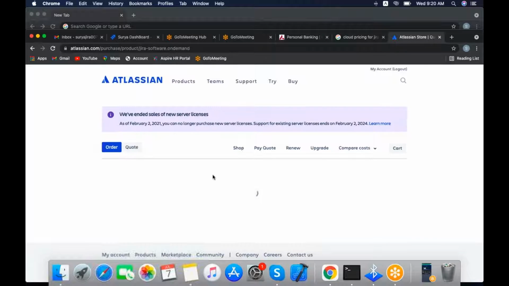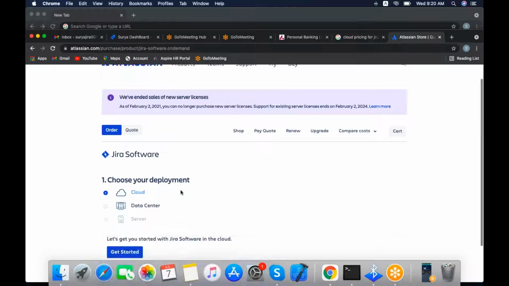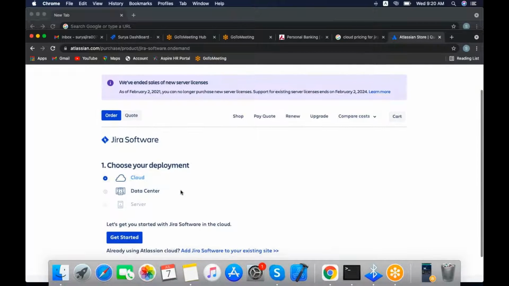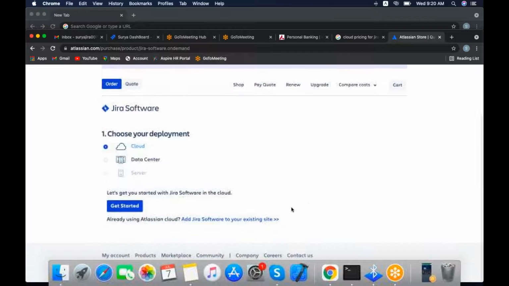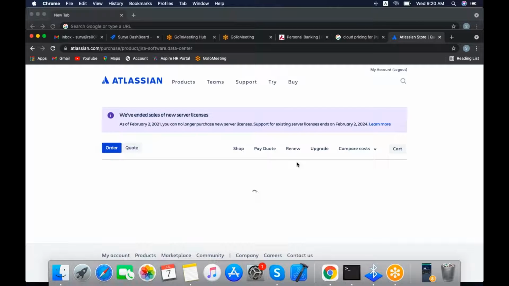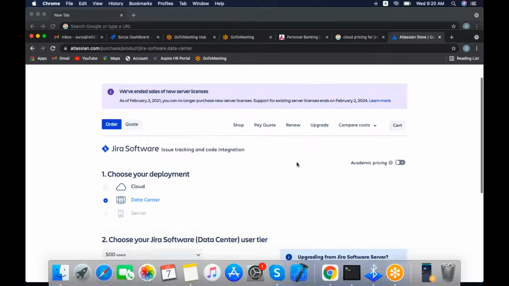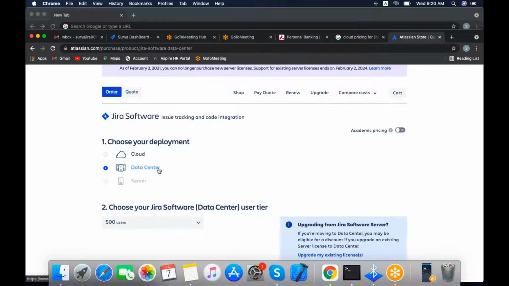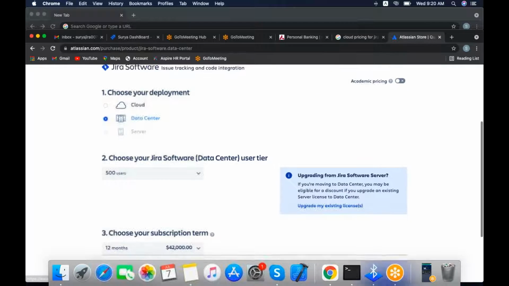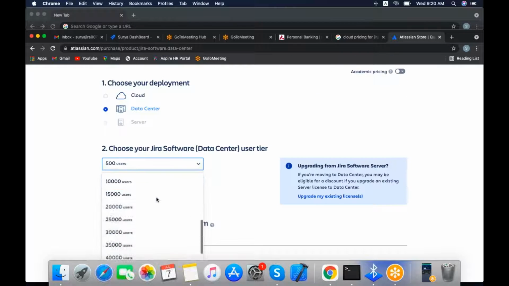I have clicked the cloud. Here the cloud option will be there, and already we have selected for users and everything. Whenever you click on get started, it will automatically redirect to the payment purchase page. If you want to purchase the data center, then you can select the data center option, and here you will see 100 users, maximum unlimited users, and 50,000 users.